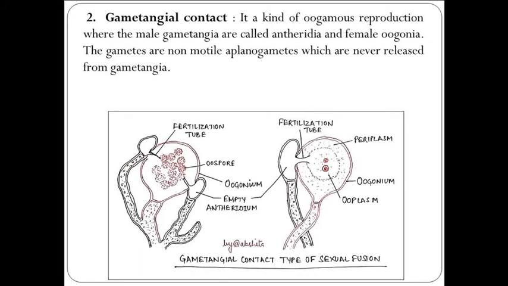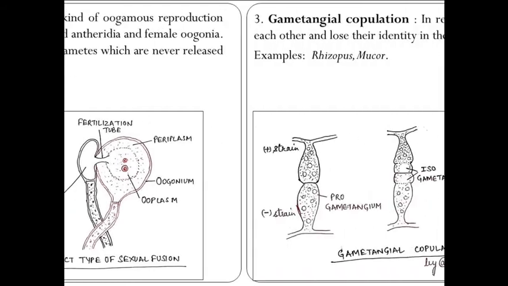In this, the two gametangia do not fuse with each other. Examples are Albugo, Phytophthora, and Pythium. In the diagram, you can see in the left one the fertilization tube is formed, and then the empty antheridium is shown. That means the male gametangium has sent the nucleus into the oogonium.